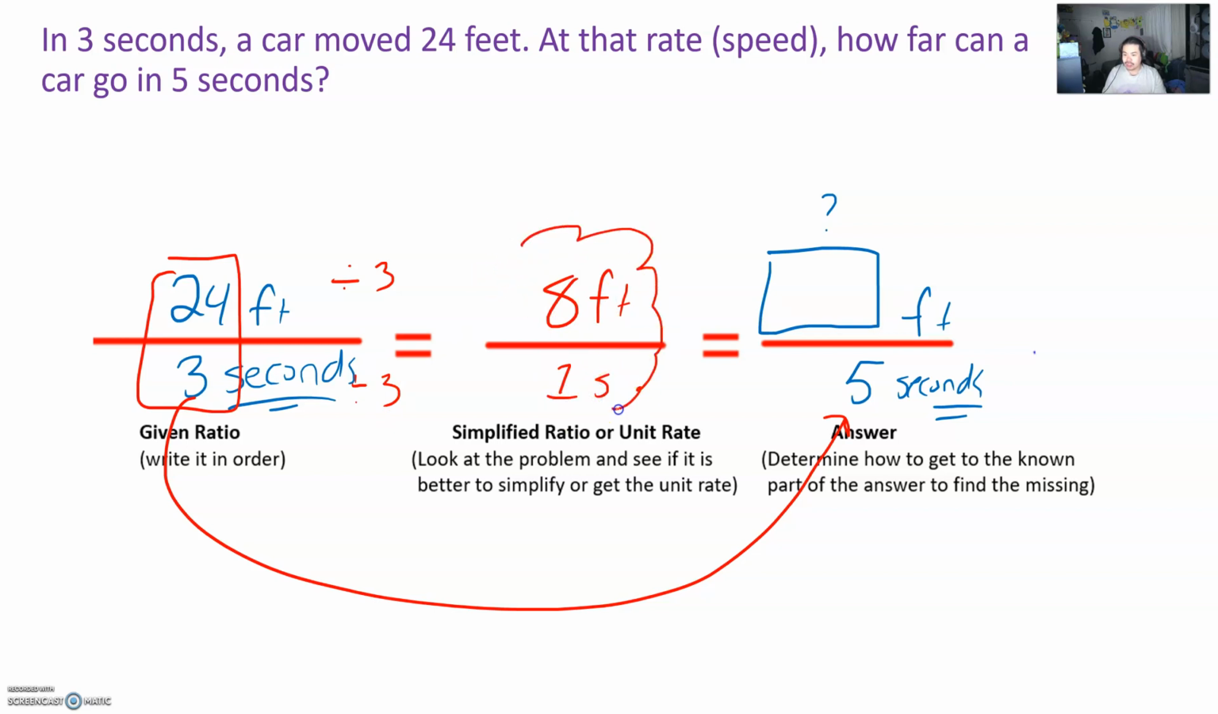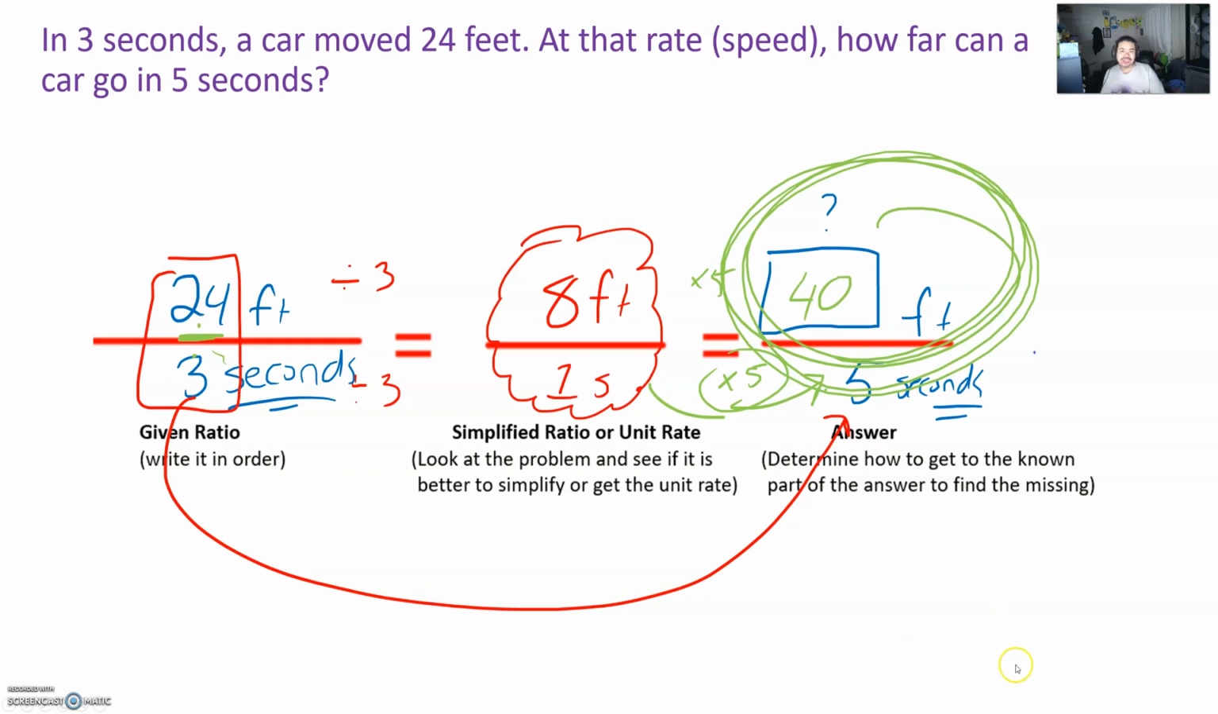So that car can actually go 8 feet in 1 second. Overall, we just divided 24 by 3, like this. Oh, mouse disappeared. So it's 24 divided by 3, you get 8. Now it's easier to make 1 second become 5 seconds. It's just times 5. So whatever you do to the bottom, do to the top. So 8 times 5 is 40. So in 5 seconds, a car can travel 40 feet.